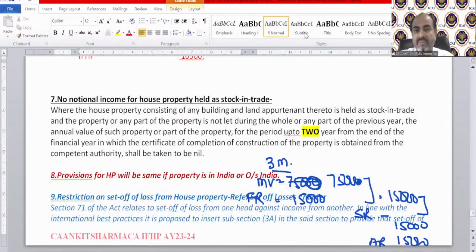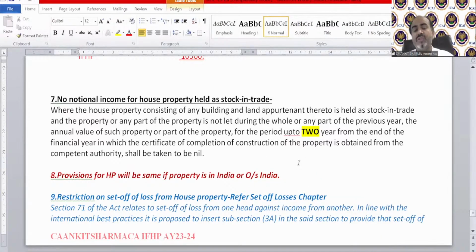Okay, 7th point is again, as I told you, you need to change 2 years in place of 1 year in the notes that I uploaded, where the house property consisting of any building and land appertaining thereto is held as stock in trade. Now it says, if house property is your stock in trade, then in this situation, what generally happens is, if there is a builder, he constructed 50 flats. And out of those 50 flats, only 10 have been sold. Now 40 remain with him.